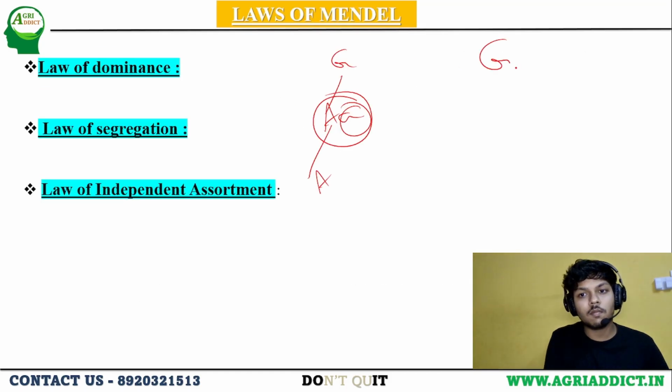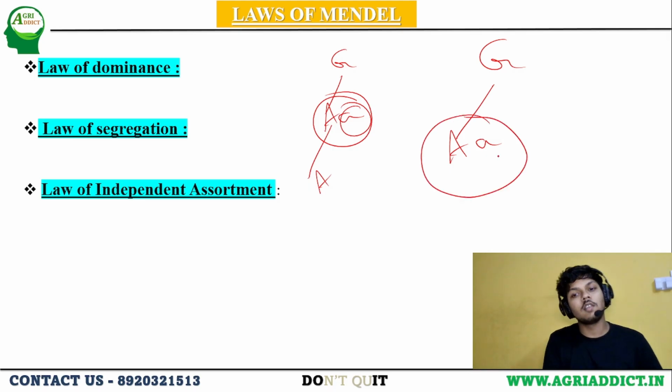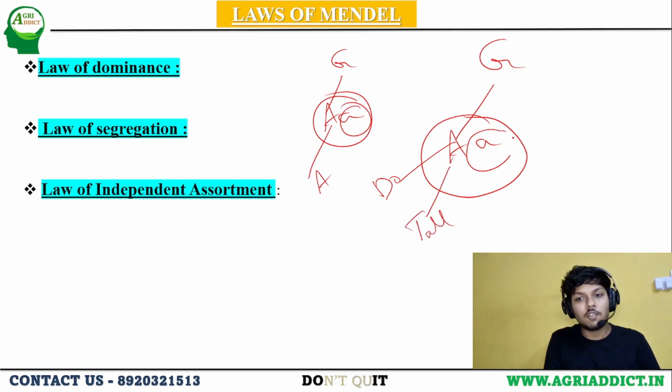Here two contrasting alleles are present as a pair, capital A and small a. They are contrasting. Now, if the capital A is dominant, it should express only its character as tall and it should mask the expression of the small a. This we call the law of dominance. And next one is law of segregation.